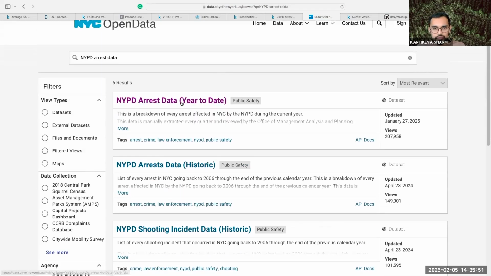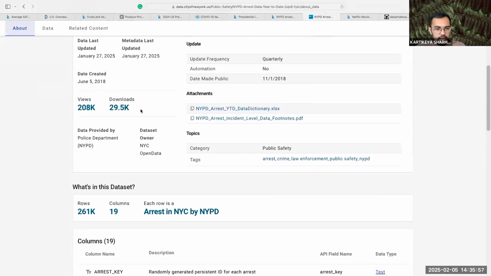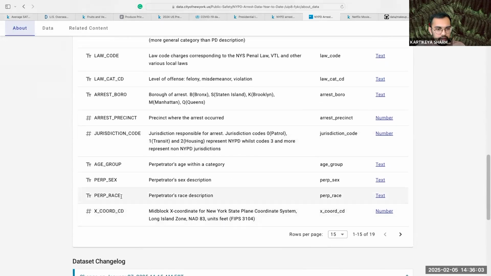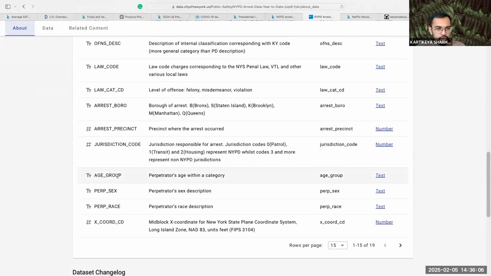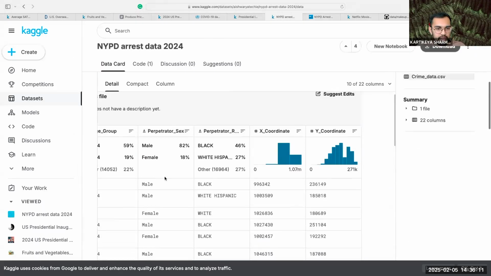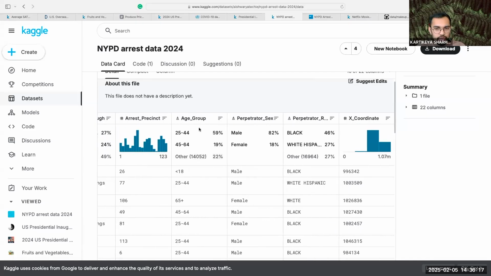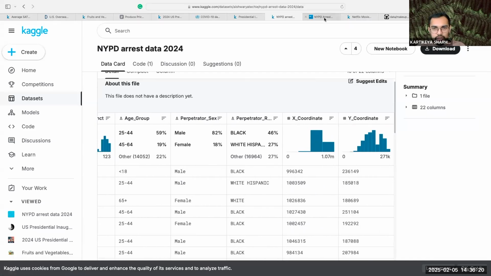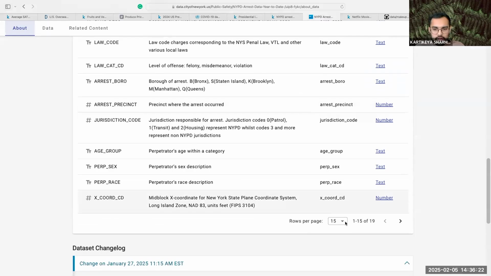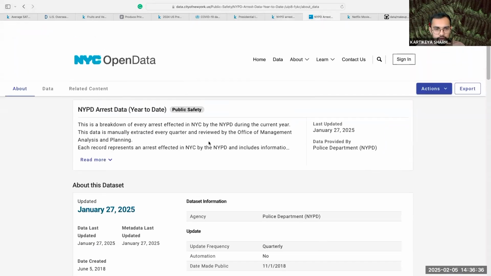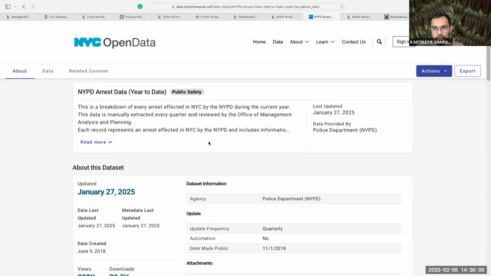The first search is probably what Kaggle also has. How can we check? So if we look at the columns, we have things like the race, the gender, right? The age group of the perpetrator. If we look at Kaggle, we have similar things. The gender, the race, the age group, X coordinate and Y coordinate. This is probably where the crime was reported. Use Kaggle as a way to search for data sets, but then if you can actually find the original source, download it from the original source.